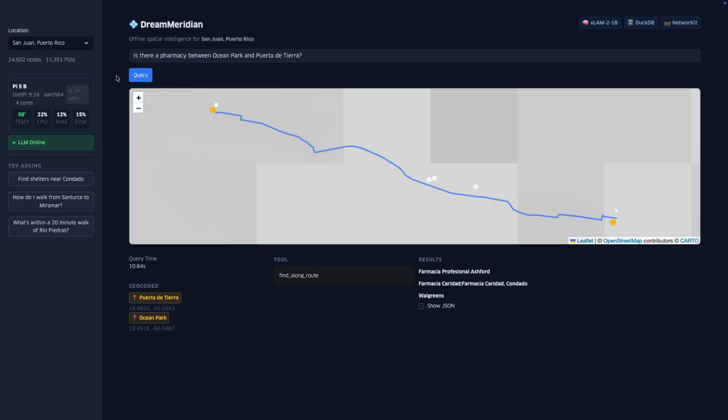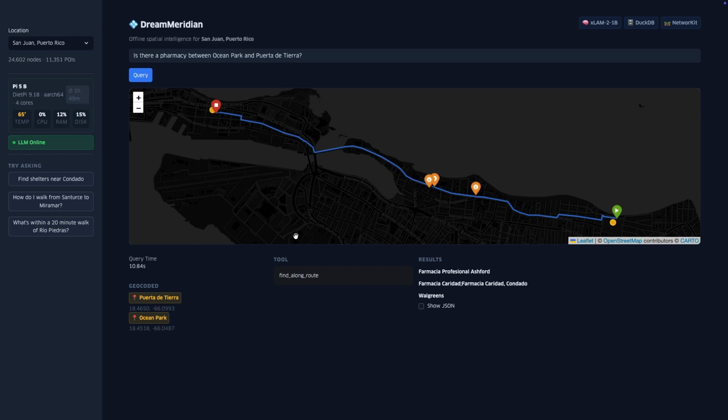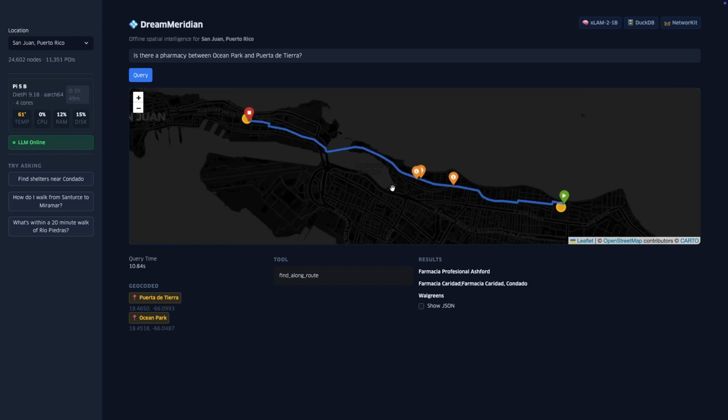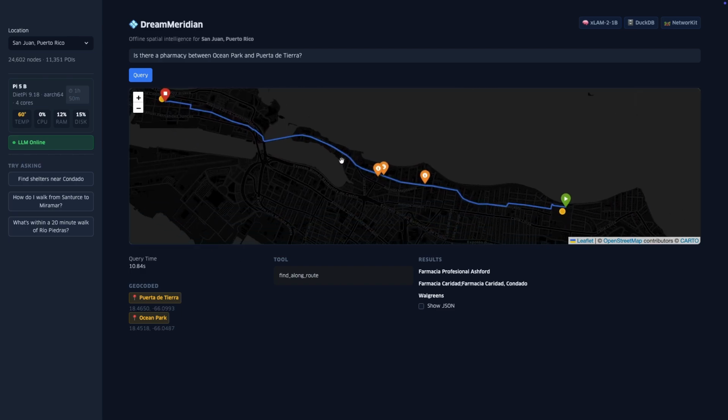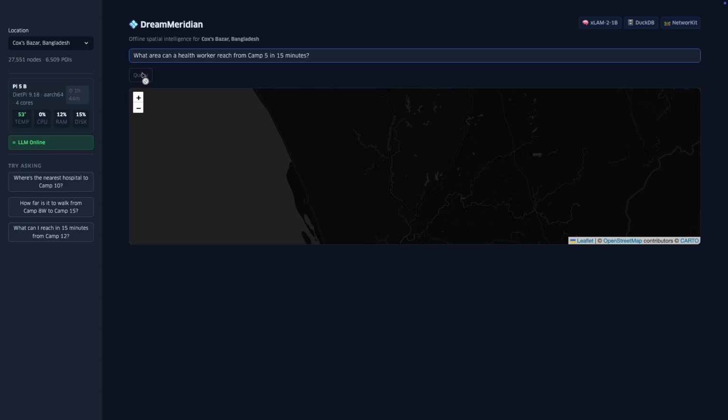We await the results from the LLM in real time. Blue line is the route, orange pins, 3 pharmacies found, each with walking time of the path. That's a compound query, routing plus spatial search from one natural language question.